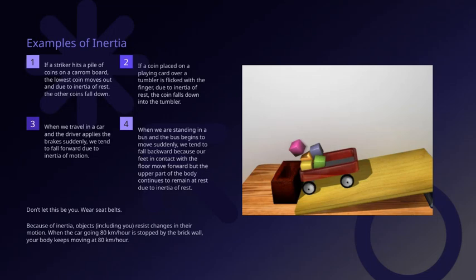Because of inertia, objects, including you, tend to resist changes in their motion. For example, if you're in a car going 80 km/h and it suddenly hits a brick wall, your body will keep moving forward at that same speed unless something else stops it. That's why wearing seat belts is so important. They help prevent injury by resisting that forward motion.